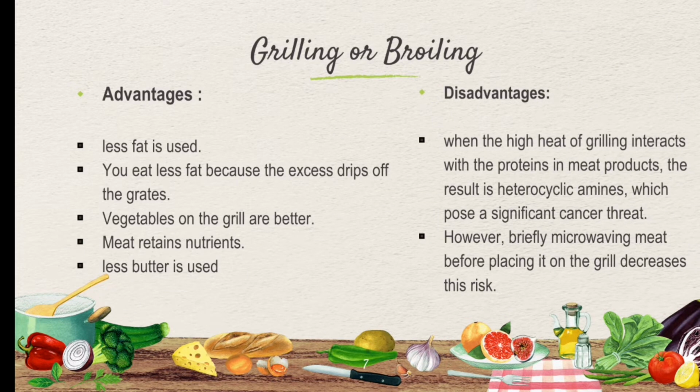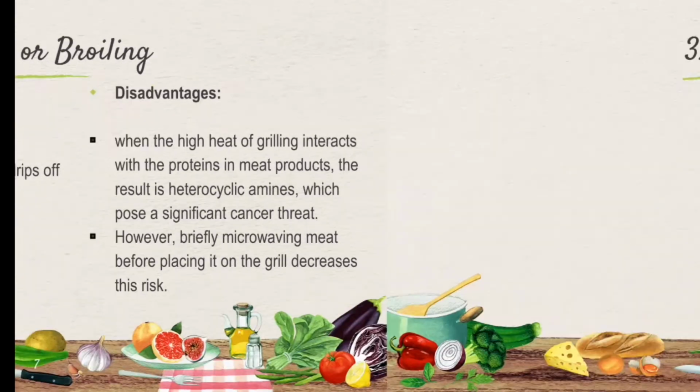Disadvantages. When the high heat of grilling interacts with the protein in meat products, the result is heterocyclic amines, which pose a significant cancer threat. However, briefly microwaving meat before placing it on the grill decreases this risk.